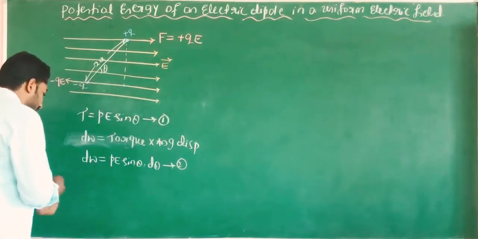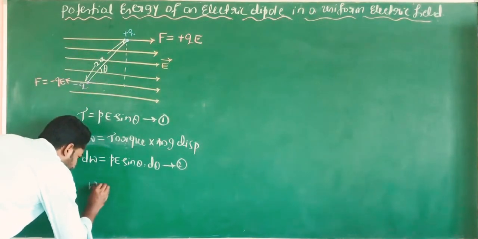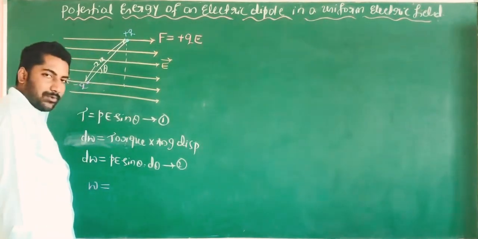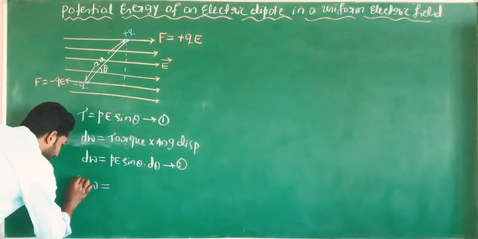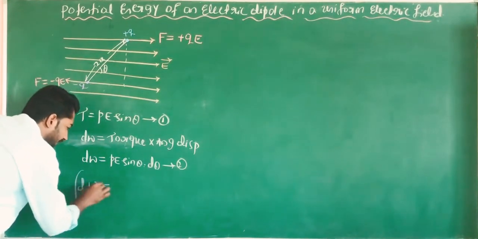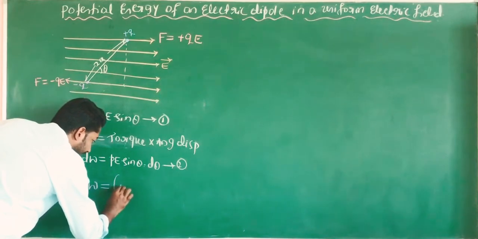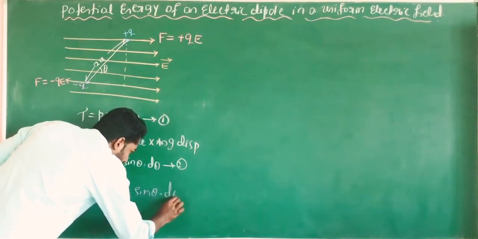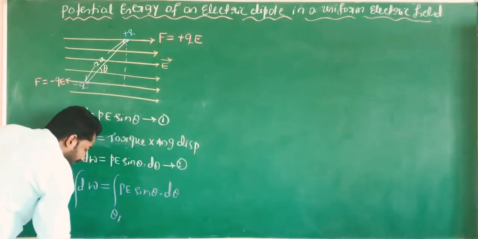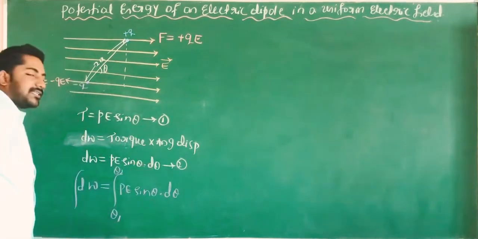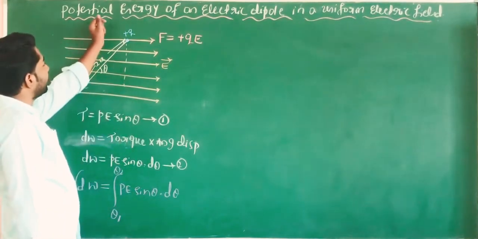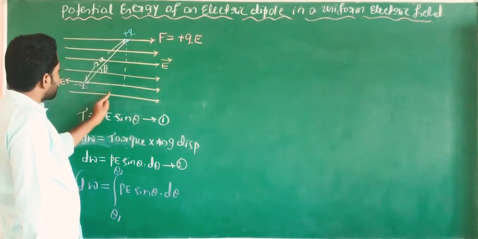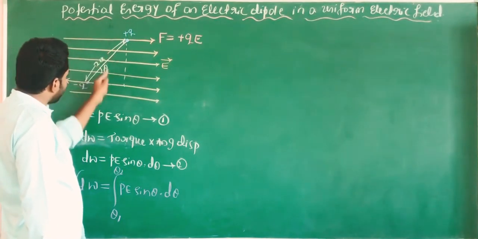Now we get the equation: W is equal to the integration of dW. Integration of dW is equal to integration of PE sin theta into d theta, with lower limit theta 1 and upper limit theta 2. Here theta 1 is initially in this position, perpendicular to the direction of electric field.